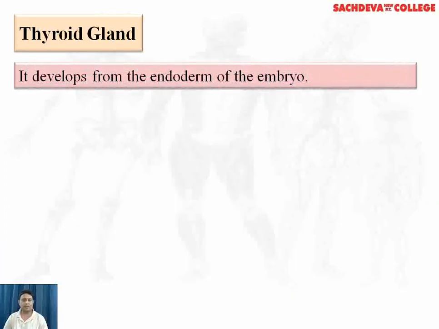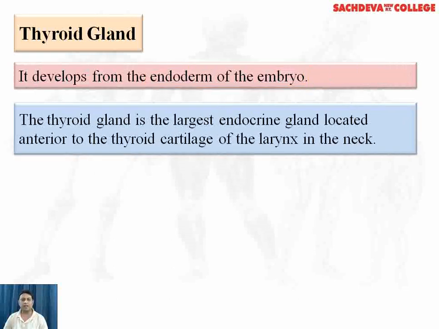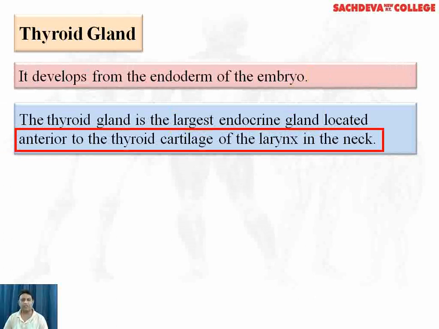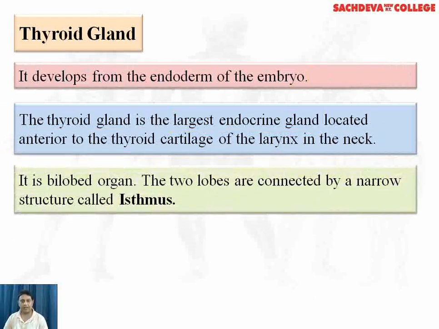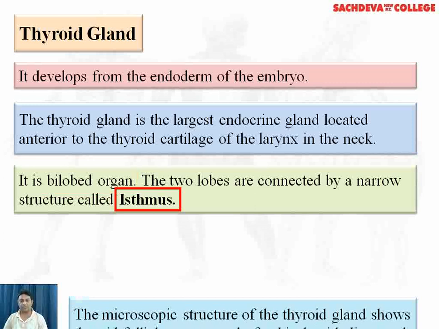Coming to thyroid gland. It develops from endoderm of the embryo. It is the largest endocrine gland located anterior to the thyroid cartilage of the larynx in the neck. It is a bilobed organ. The two lobes are connected by a narrow structure called isthmus.